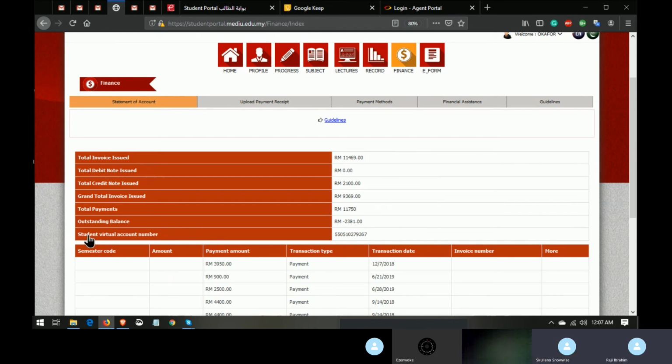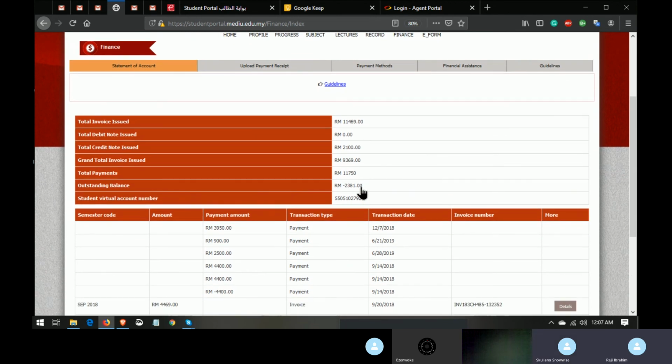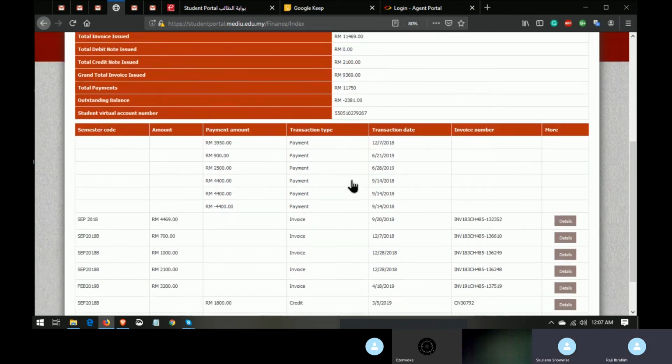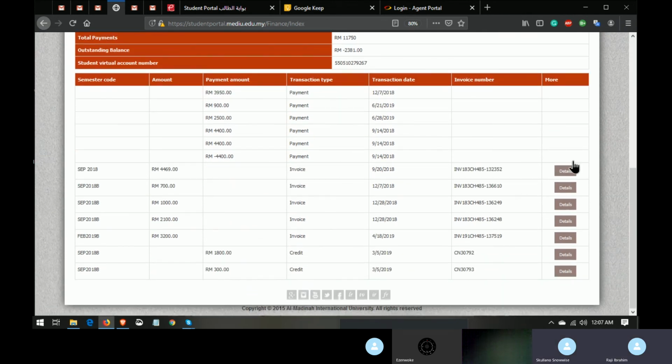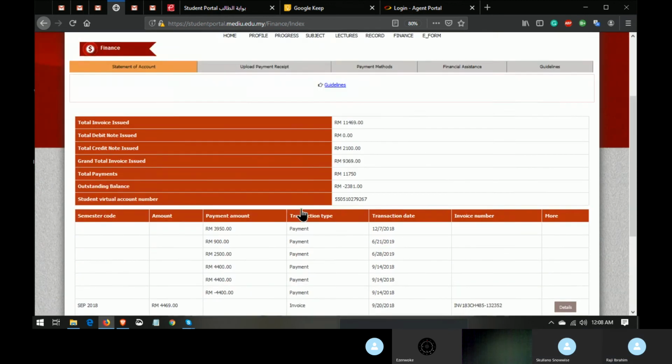So this is the student virtual account number. This person has an excess of money, that's why he has a minus 31. That's when the school is owing 2,381. So you see all the payments made, and there are details there for you to download and see the analysis of how the money was spent on your behalf. This 4,000 something was spent on EMDH and every other thing.